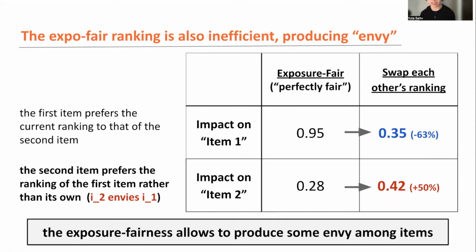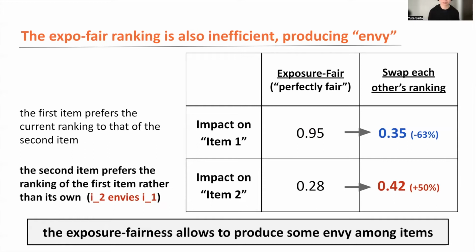And this envy is happening even under the perfect satisfaction of the exposure fairness constraint. So the exposure fairness framework completely allows this kind of envy amongst the items. And again, how come we can say that this is the perfectly fair ranking, even though it's allowed to produce some envy between the items?